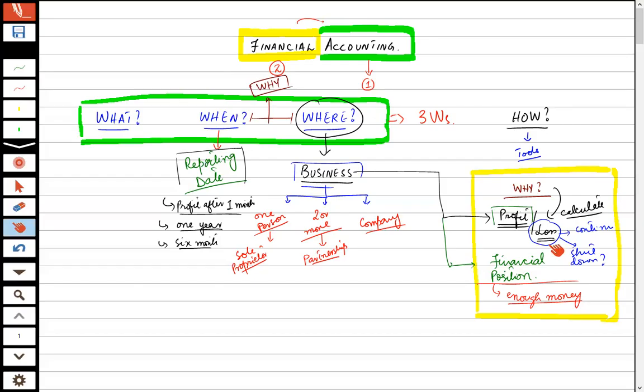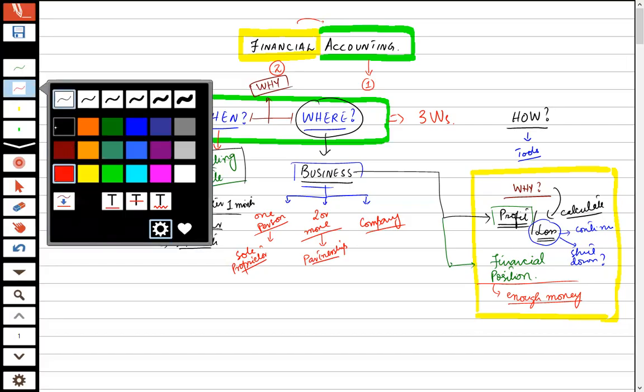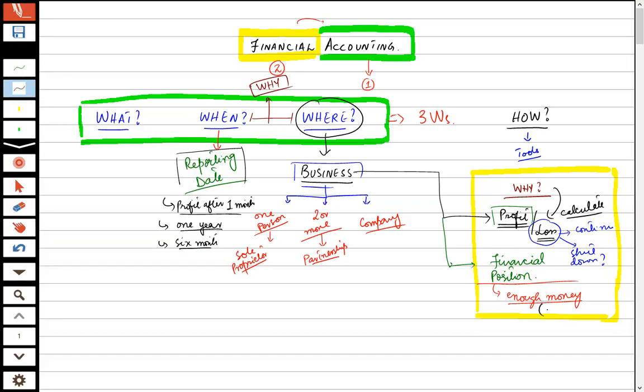And if the business has suffered losses, then the owner of the business can decide whether to continue, whether he is fine with it or not, or whether to shut down the business. Also, the accounting cycle at the reporting date may also tell us the financial position, that is the availability of cash, or it may be called the liquidity position.